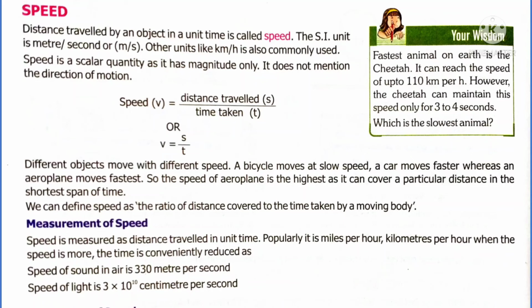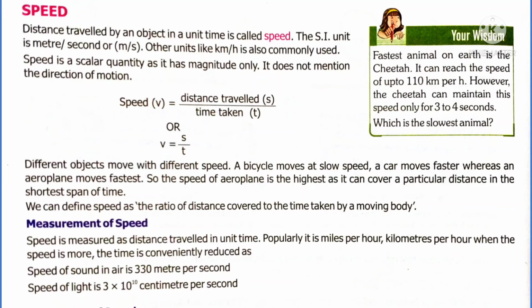So time is inversely proportional to speed. The more time you take, the less the speed. The less time you take, the more the speed. The speed formula is speed equal to distance per time. The unit is kilometer per hour or meter per second. It is a scalar quantity because it has no direction. It has only amount, magnitude. In short, we can write speed v equal to distance s divided by time taken t in seconds.